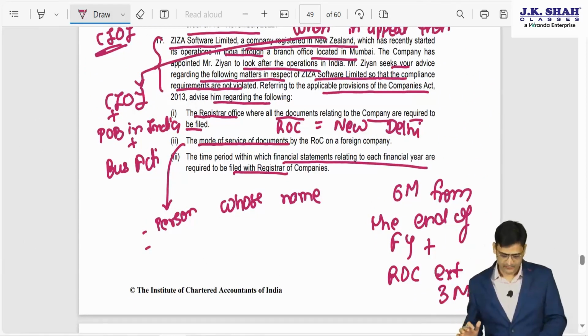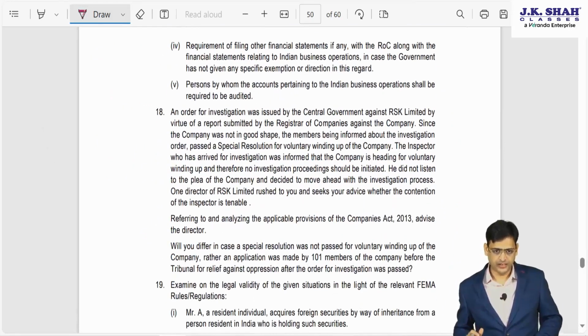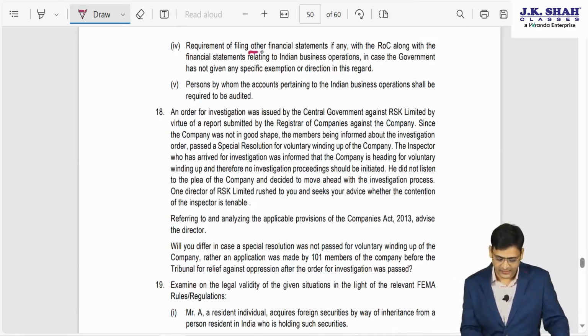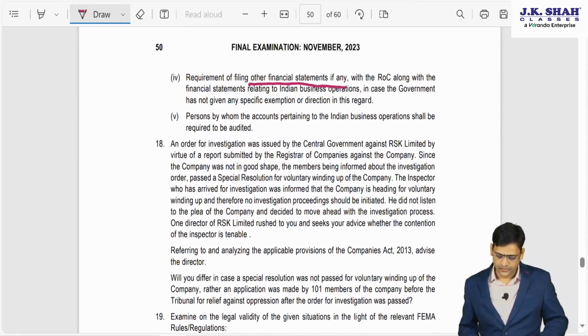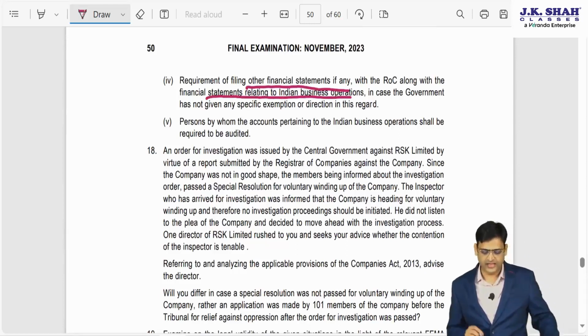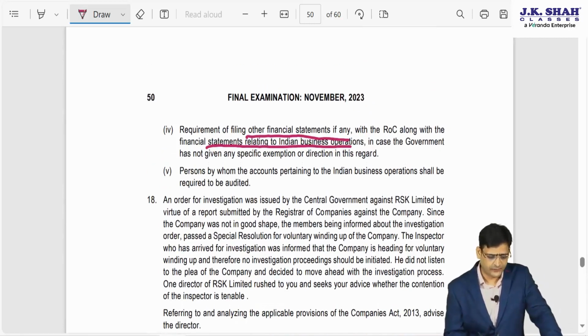Fine. We'll proceed now. Next point. What they are trying to say, requirement of filing other financial statement, if any. Along with the financial statement relating to Indian business, in case government has not given any exemption. So which other financial statement?